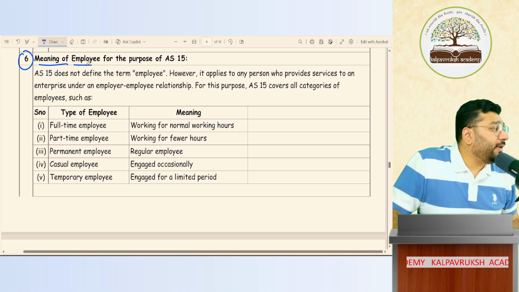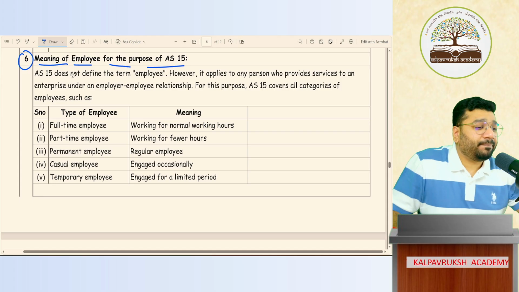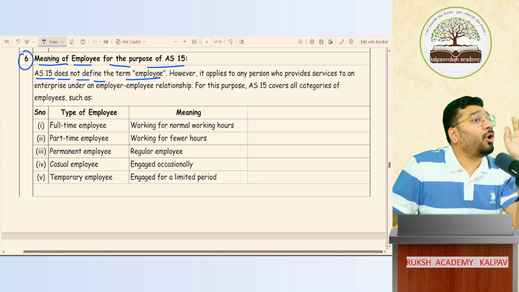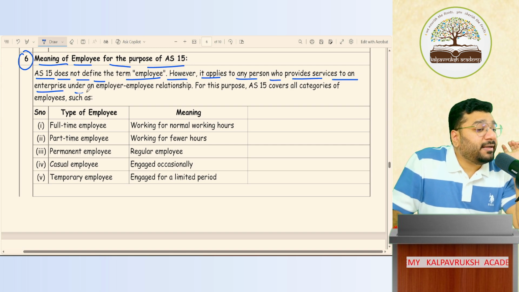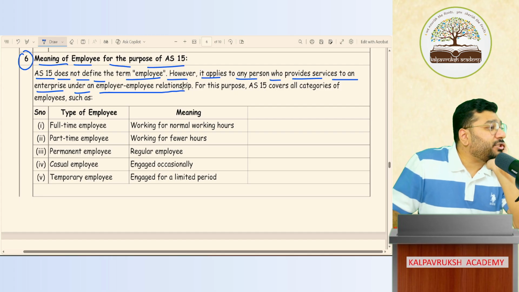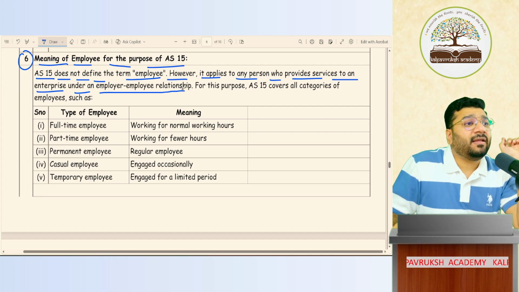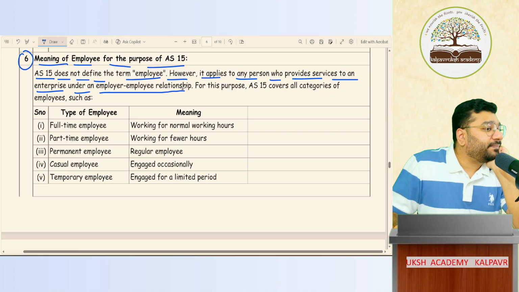Meaning of employee for the purpose of AS15. AS15 does not define the term employee. In AS15, they have not defined what is employee. However, it applies to any person who provides services to an enterprise under the employer-employee relationship. So basically, in AS15, they've given an inclusive meaning. They've not given an exhaustive meaning. Got it, not got it?